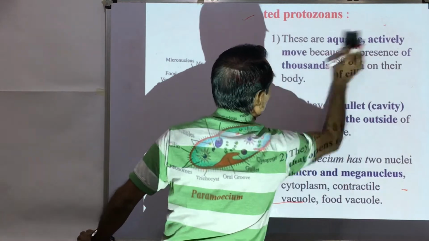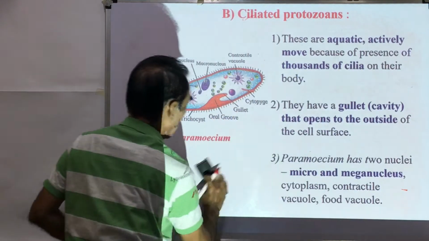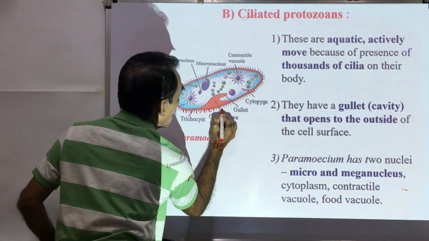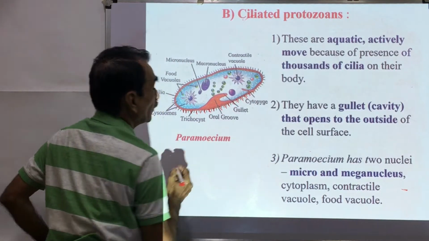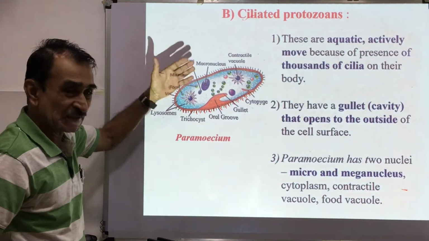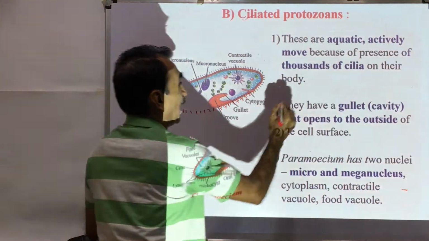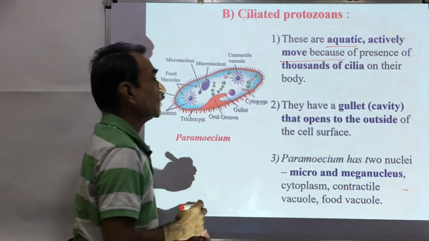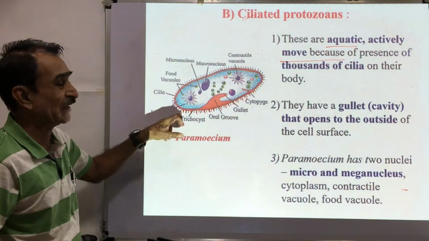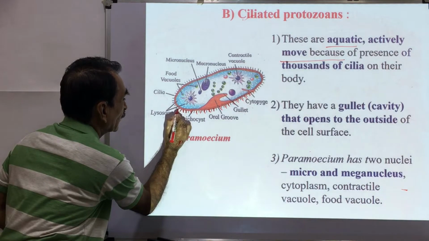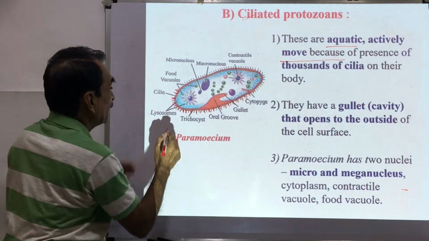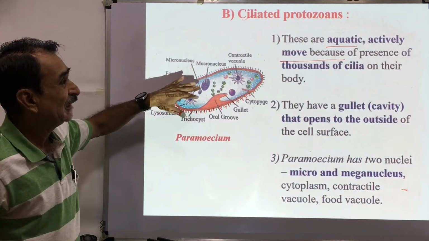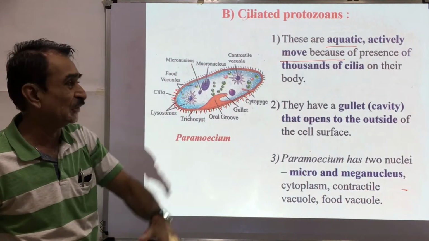Then ciliated protozoans, protozoans which have cilia. You can see these are the cilia. These cilia are used for locomotion, for movement on the surface of water. So these are aquatic, growing in water. They actively move because of the presence of thousands of cilia on the body. These are present over the body, and with the help of these cilia, they can actively move from one place to another.